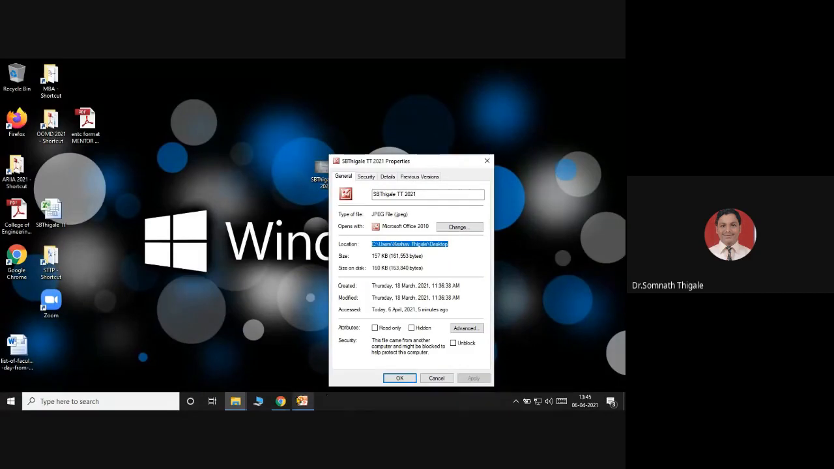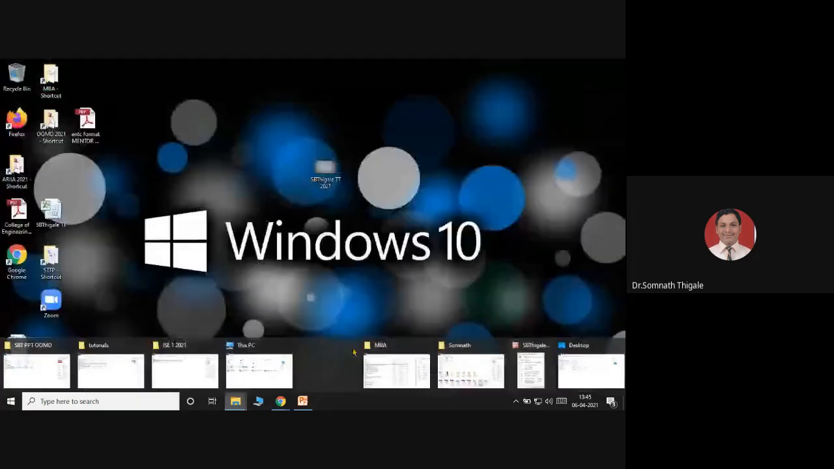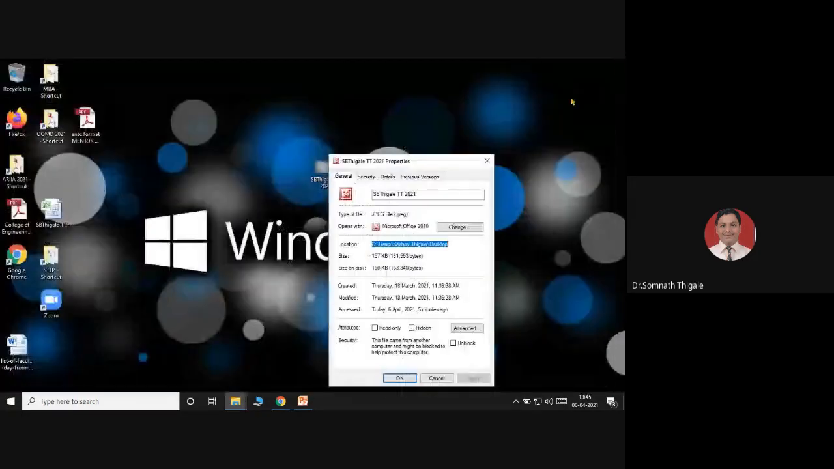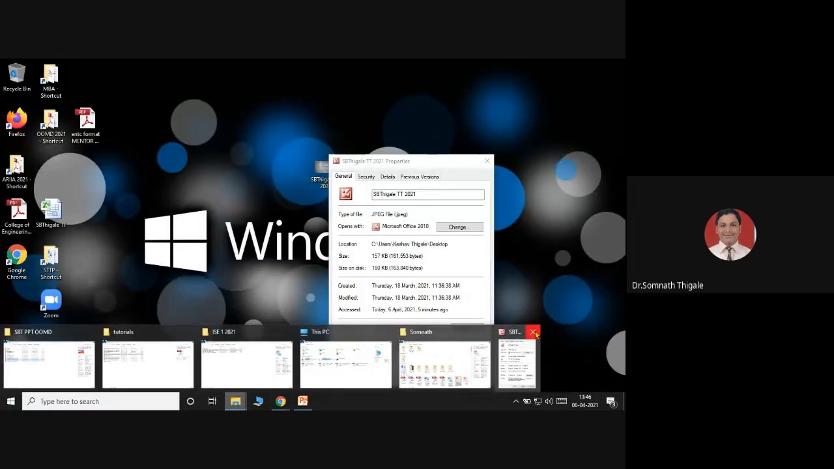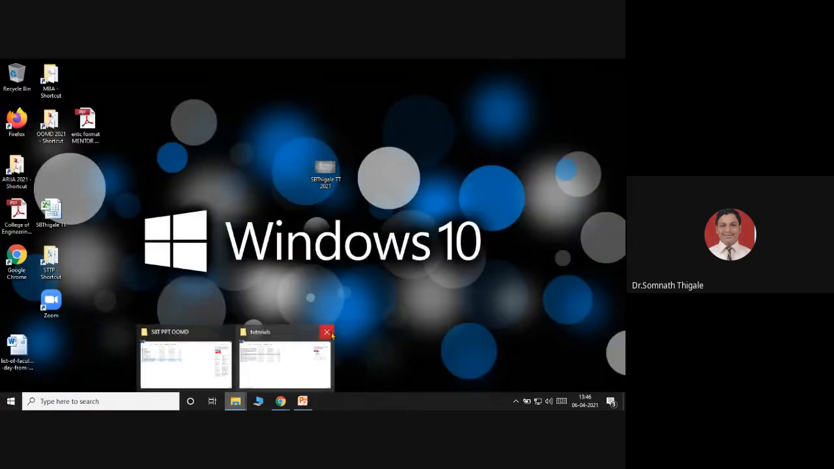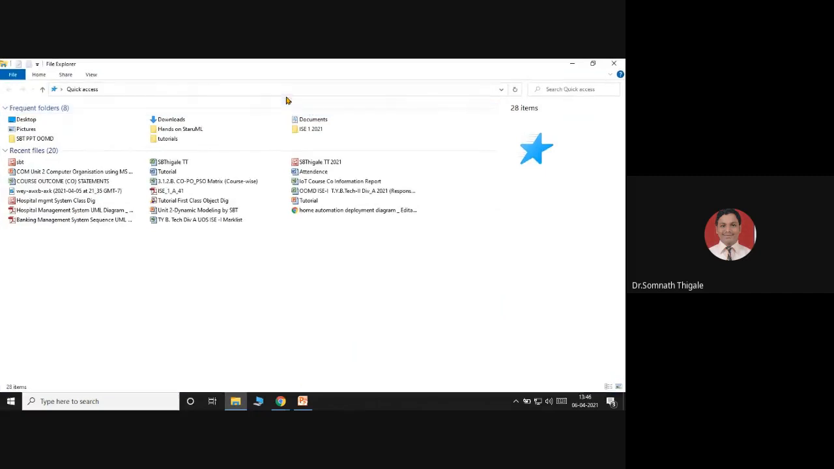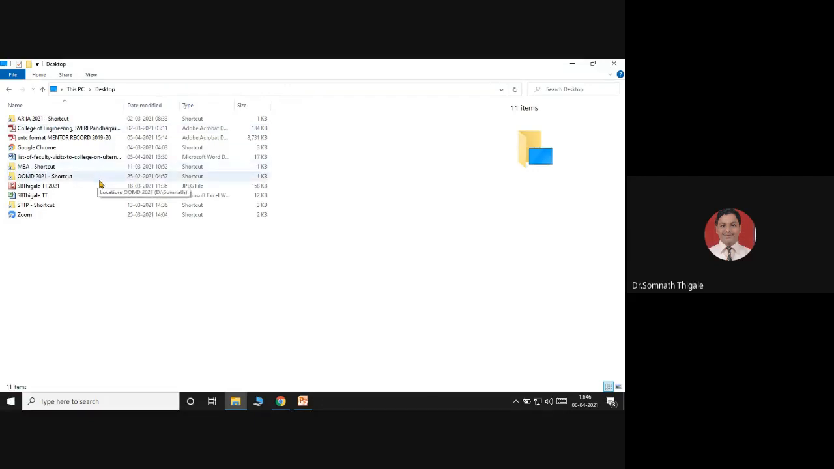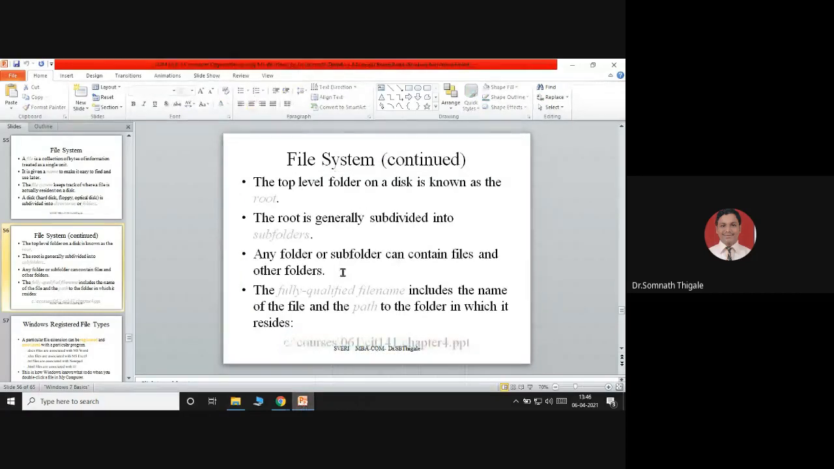I'll copy and paste the path and put it somewhere just to understand. I'll put the path here, copy paste it and enter. See, I'm able to get that particular file. So this concept we are calling as what? File systems.